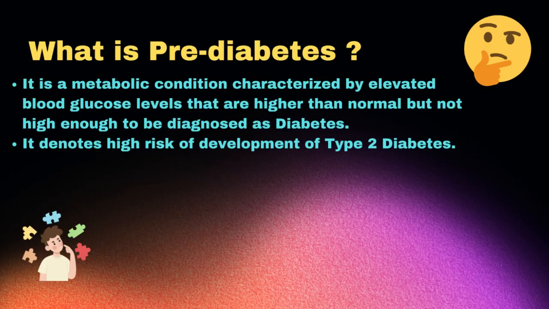Today I am going to tell you about a very important clinical condition known as prediabetes. As the name suggests, prediabetes is a metabolic condition which is characterized by blood sugar levels higher than normal but not high enough to be diagnosed as diabetes. The main risk of prediabetes is the development of type 2 diabetes in the near future.